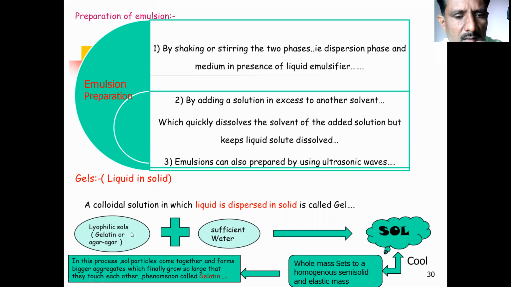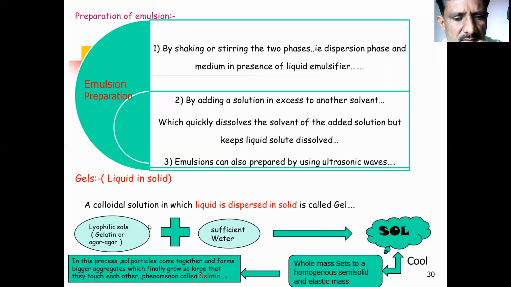For a lyophobic sol, one is a solid and sufficient water is a liquid, and the resultant colloidal system is called a sol. After cooling that sol, the whole mass sets into a homogeneous semi-solid or elastic mass, which is the gel.